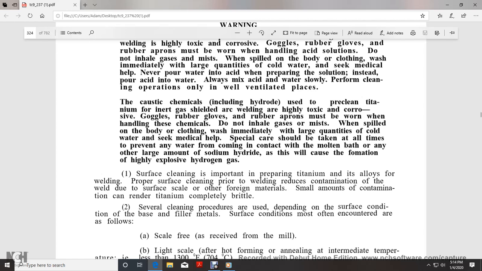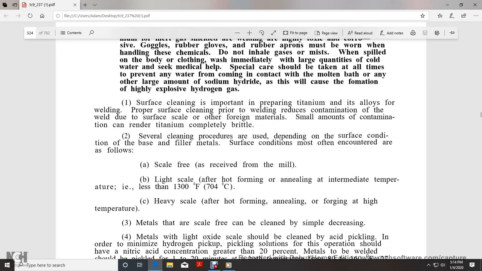Surface cleaning is important in preparing titanium and its alloys for welding. Proper surface cleaning prior to welding reduces contamination of the weld due to surface scale or other foreign materials. Small amounts of contamination can render titanium completely brittle. Several cleaning procedures are used depending on the surface condition of the base and the filler metal. Surface conditions that may be encountered are as follows: scale free as received from the mill; light scale after hot forming and annealing at an intermediate temperature of less than 1300 degrees Fahrenheit; and heavy scale after hot forming, annealing, or forging at a high temperature.